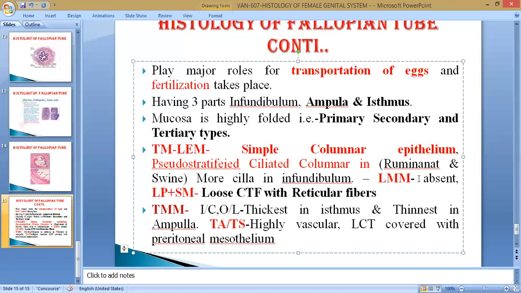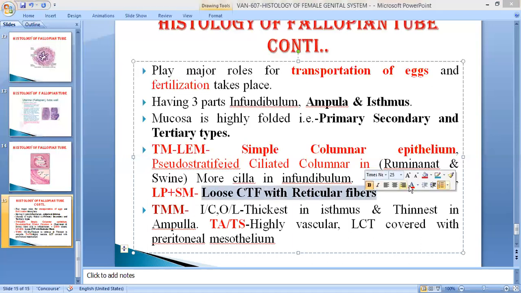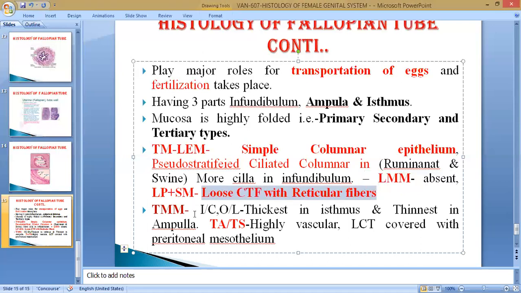Lamina muscularis mucosae is absent. This is part of the tunica mucosa, which contains three parts: lamina epithelialis mucosae, lamina propria, and lamina muscularis mucosae. Out of the three, this is absent. When this is absent, it is combinedly called lamina propria and submucosa. This lamina propria and submucosa mainly contains loose connective tissue fibers. And we know the tunica muscularis has an inner circular and outer longitudinal layer.